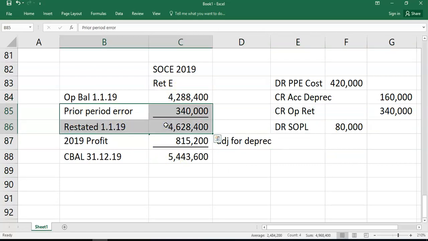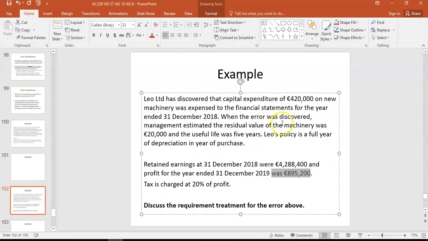Now, they are important. You go back and practice those. We will have a tutorial on them as well, but they're not easy, right? They take a bit of practice, and particularly the two that require retrospective adjustment, which are a change in accounting policy and also a prior period error. But remember, only material prior period errors, such as the one we had here, and we're assuming it is material. All right.